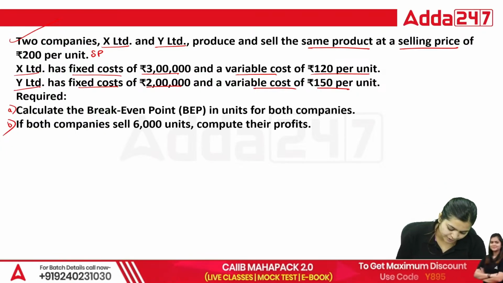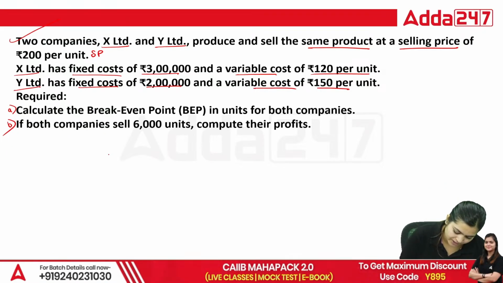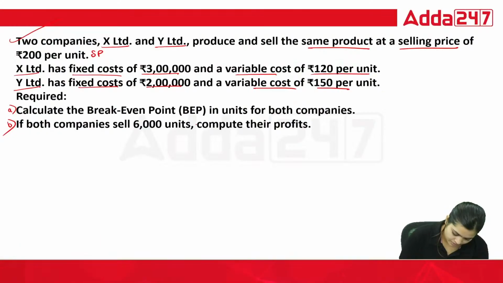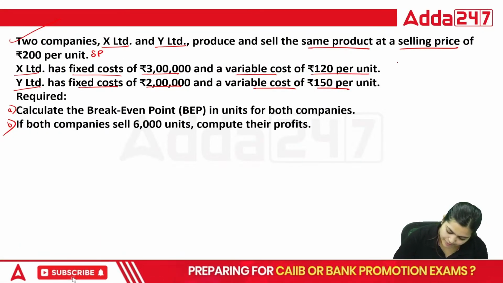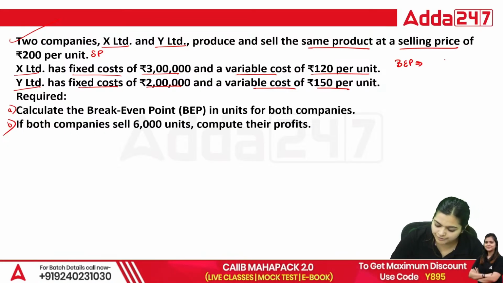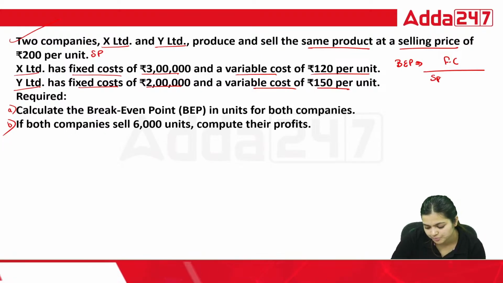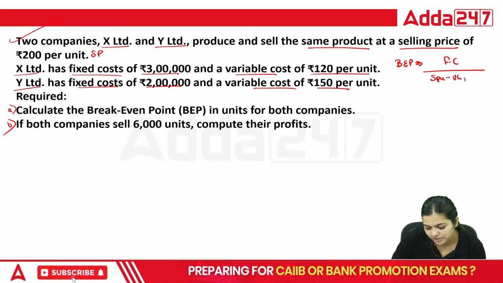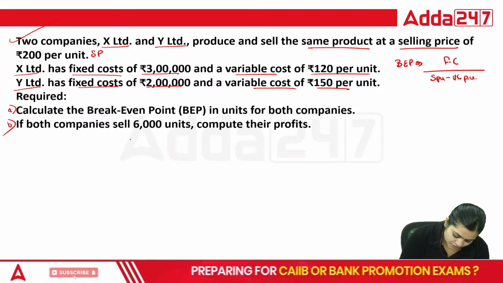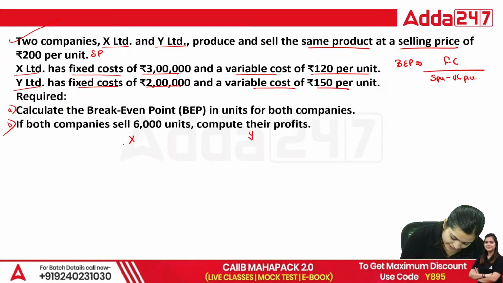So let's first calculate the break-even point. Let's talk about the break-even formula. Break-even point is equal to fixed cost divided by contribution per unit, or selling price per unit minus variable cost per unit. This is your X Limited, this is your Y Limited.